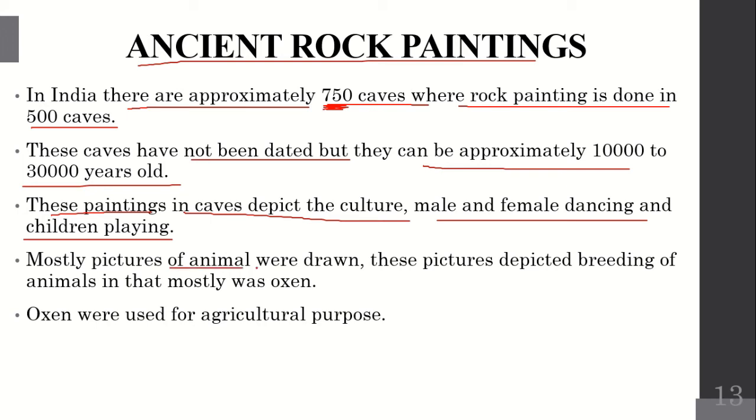Mostly pictures of animals were drawn. These pictures depicted breeding of animals. In that, mostly it was oxen. In the pictures, mostly animal pictures we can see. This shows that they had animals with them. The mostly used animal was the oxen. Oxen were used for agriculture purposes.